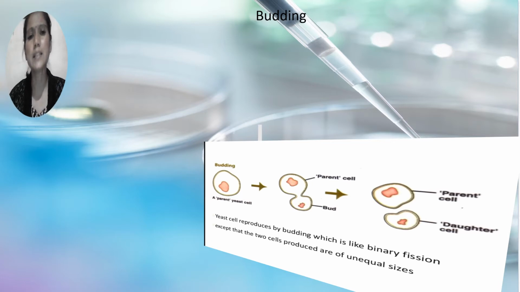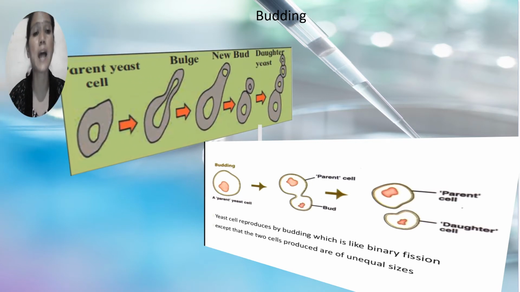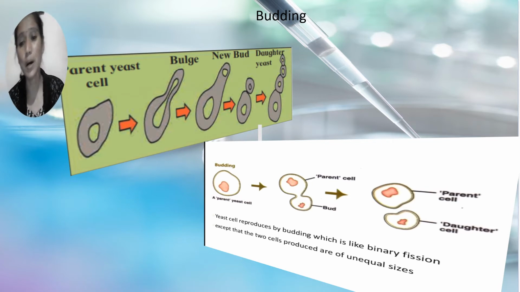This is the last type of unicellular asexual reproduction. The example of budding is yeast. All of you see this diagram. The yeast first is the parent cell, after that it divides into buds, and the bud forms the daughter cells.